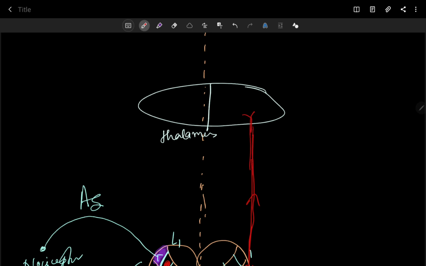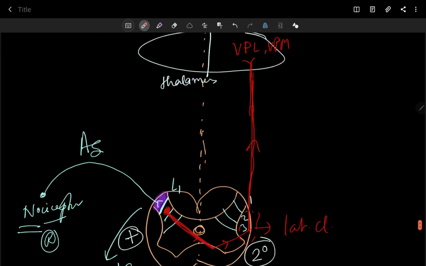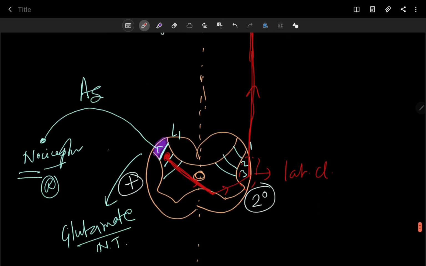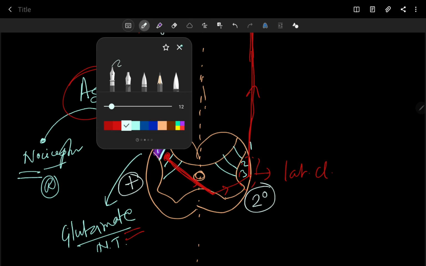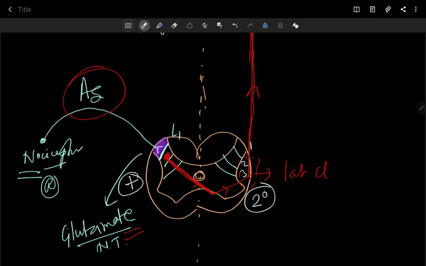It reaches the thalamus, generally at the ventroposteromedial nucleus of the thalamus. So A delta secretes glutamate and stimulates the second order neuron. One thing: A delta is highly myelinated. On the basis of myelination, this is also classified under the Erlanger classification. A delta is highly myelinated, and myelin came earlier in evolution.